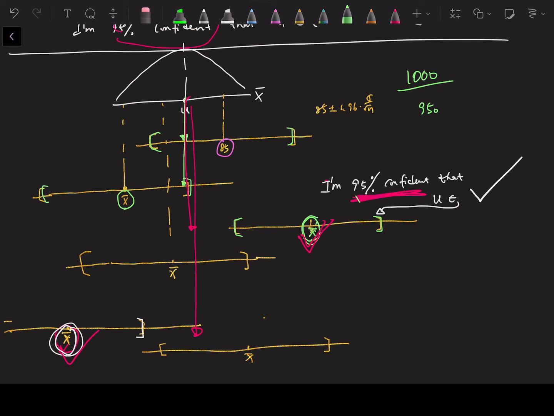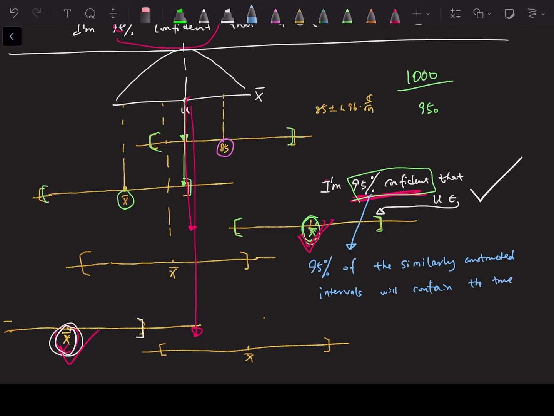So 95% confident means 95% of the similarly constructed intervals will contain the true population mean mu. That's what we mean by saying 95% confident, and this 95% is called a confidence level.